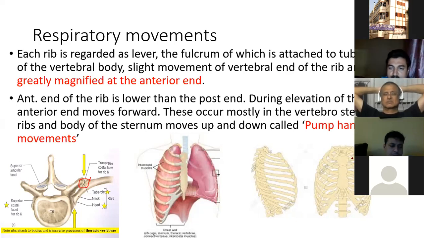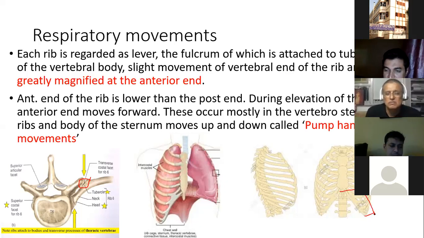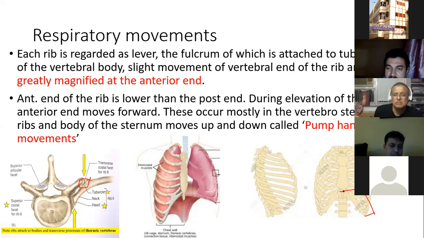So we have two kinds of ribs. One is the vertebrosternal rib up to this, and the other is the vertebrochondral rib up to this. From this to this, around 6 to 11, are vertebrochondral ribs, and from 1 to 6 are vertebrosternal. There are two kinds of movements. One is pump handle movement, like the pump of a tube oil. This is called pump handle movement, and another is called bucket handle movement. I will explain in the next slide.